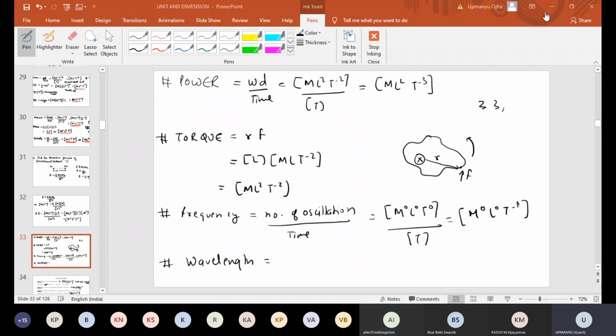So wavelength is what? Not exactly the length of the object. If you remember, the speed of sound is equal to wavelength into frequency. The dimensional formula of velocity is M0 L T minus 1.